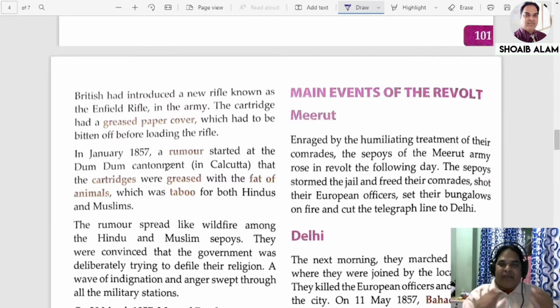The cartridge, that is the bullet, had a greased paper cover, which had to be bitten off with the teeth before being loaded into the rifle.